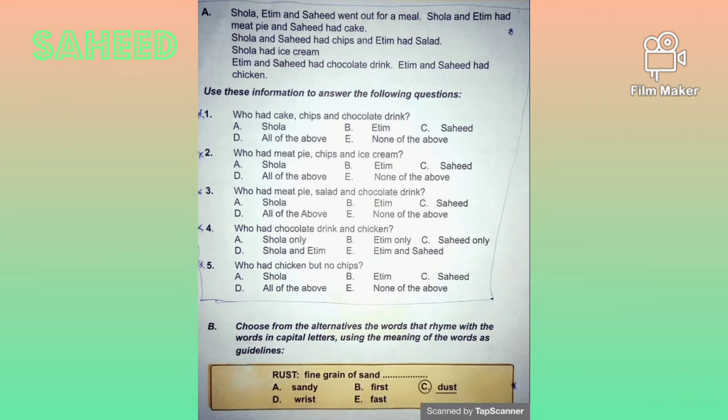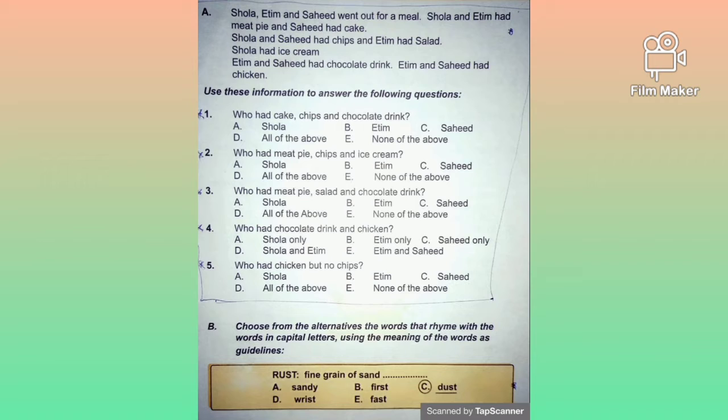So let's go to number 2. Who had meat pie, chips, and ice cream? Okay, meat pie. Let's start with meat pie. Shola had meat pie. Okay, let's see if Shola had chips. Who had chips? Shola and Saheed. Okay, Shola had chips. So the last one is ice cream.